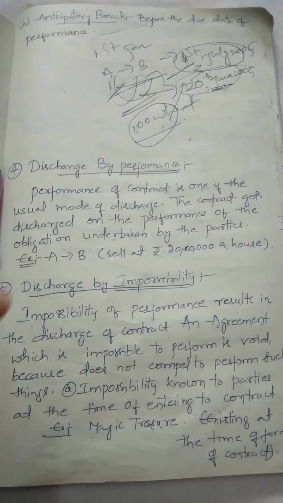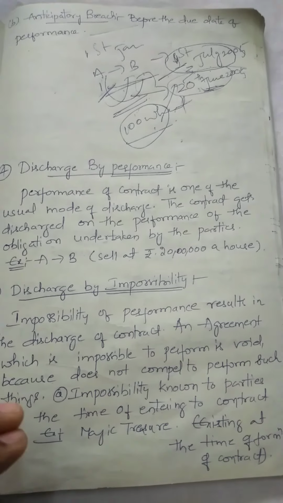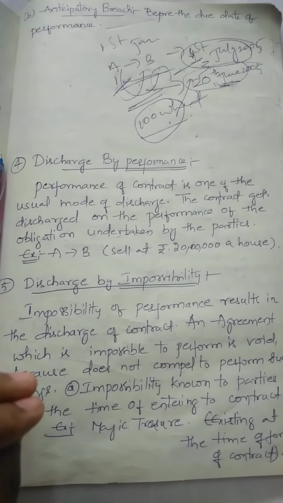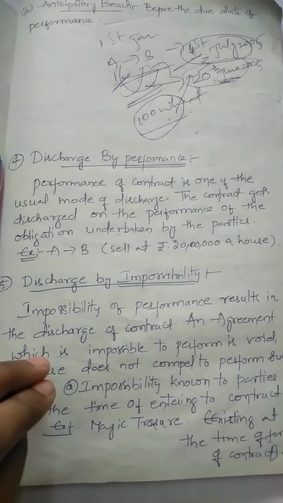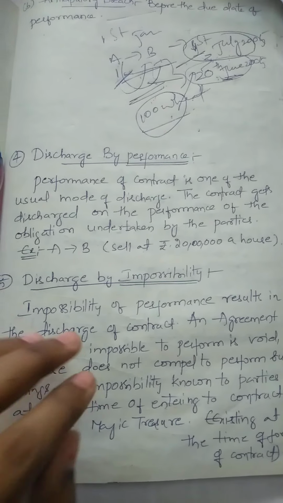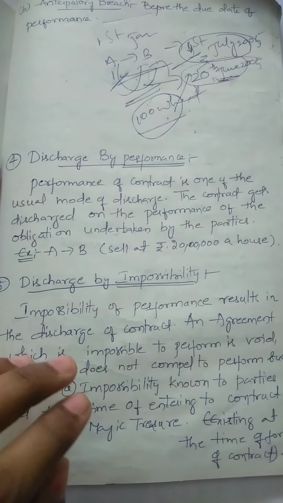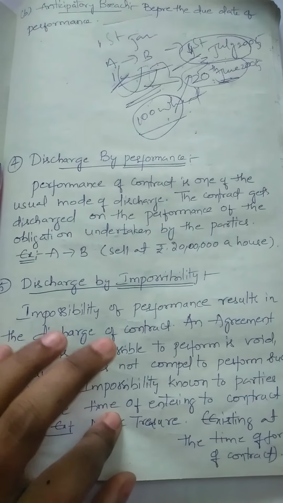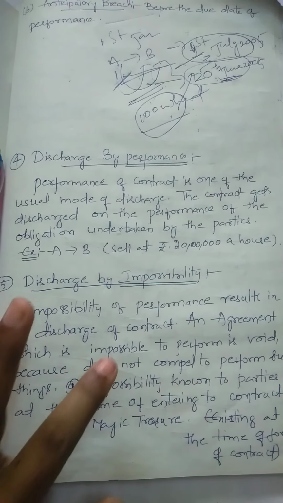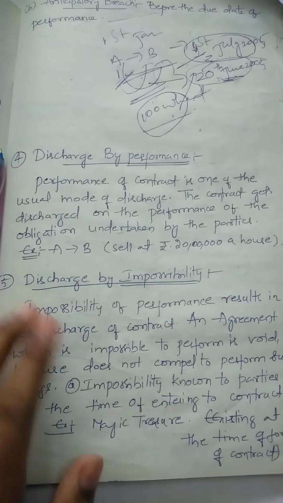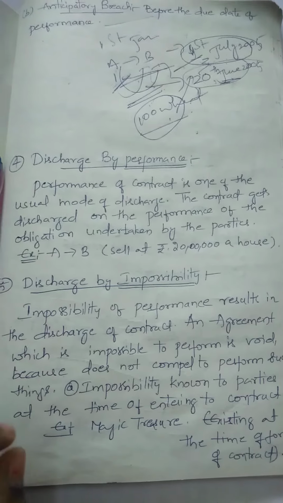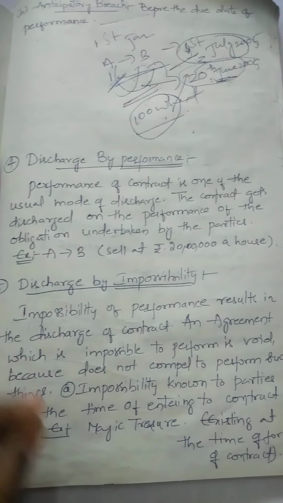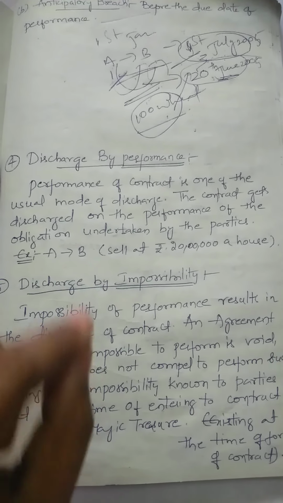So even the parties know this at the time of making the contract, that this is impossible. Even though they make the agreement, that agreement is void. Void agreements cannot be performed. The agreement becomes void because bringing the treasure by magic is itself impossible.